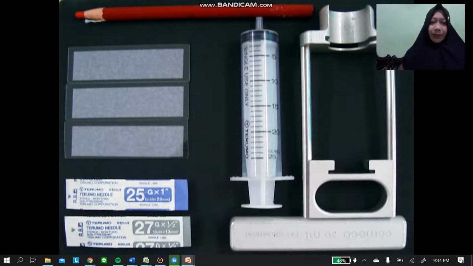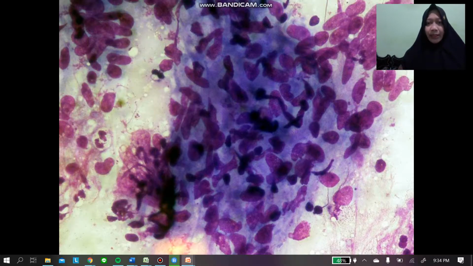This one is the picture of the tool, fine needle aspiration biopsy, and this is the picture of the microscopic feature of tuberculosis. There is a group of epithelioid cells and lymphocytes. This is a polymorphonuclear. This is histiocyte.